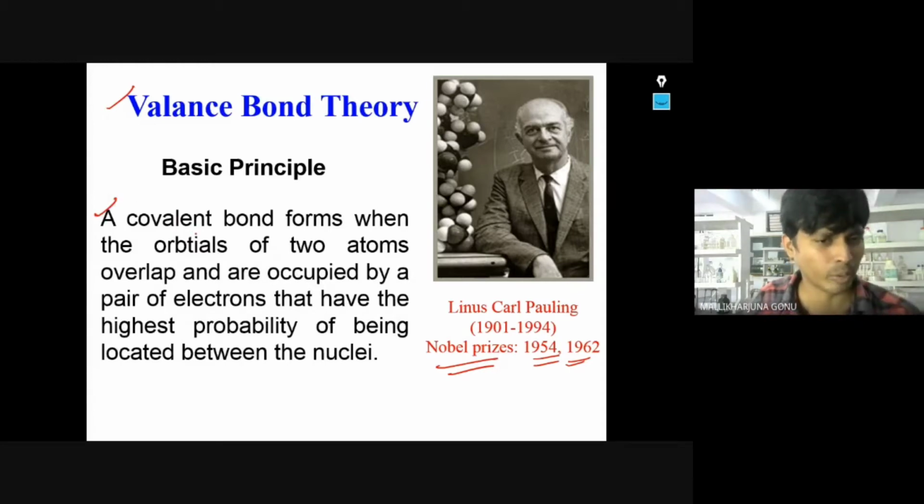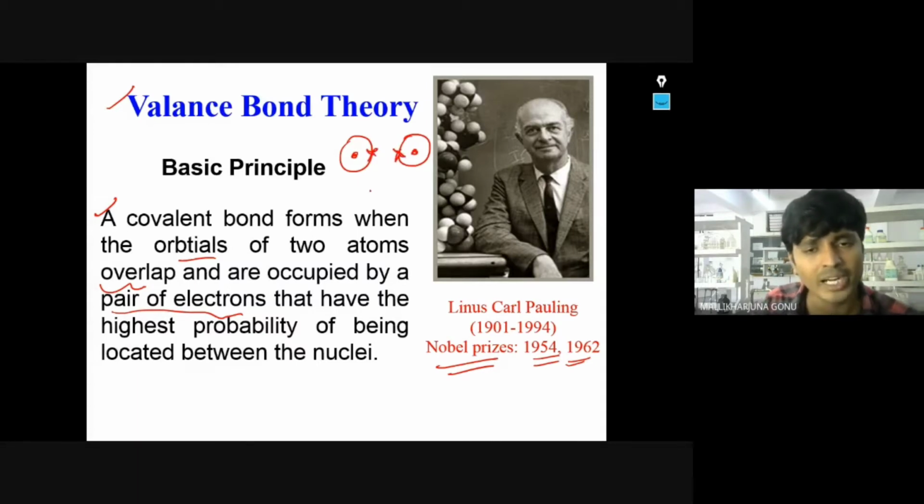We know about the covalent bond. A covalent bond forms when the orbitals of two atoms overlap and are occupied by a pair of electrons. For example, hydrogen is there. This is the nucleus, and here the hydrogen electron is there. How does the covalent bond form? The hydrogens come together, and two electrons will be shared in between, present between the two nuclei. This is the covalent bond.